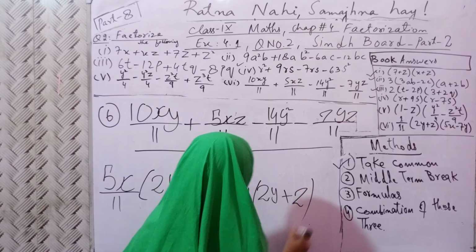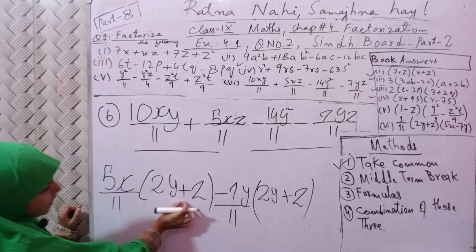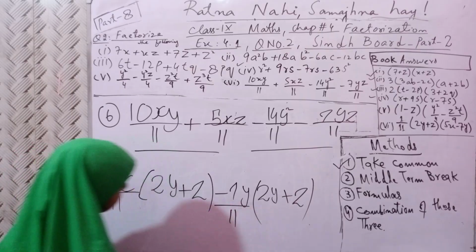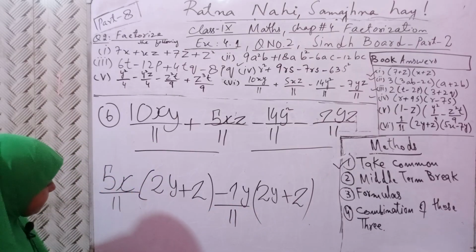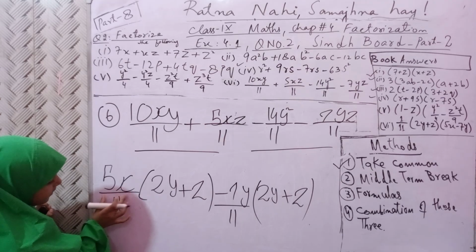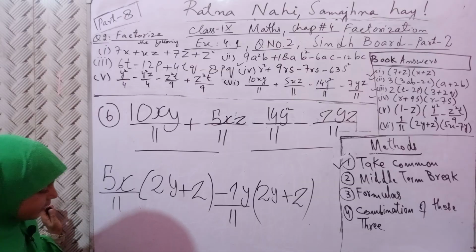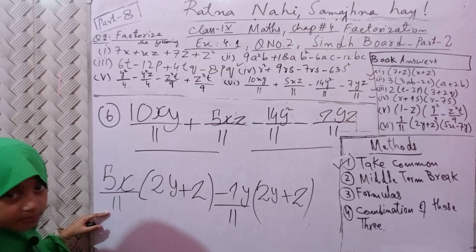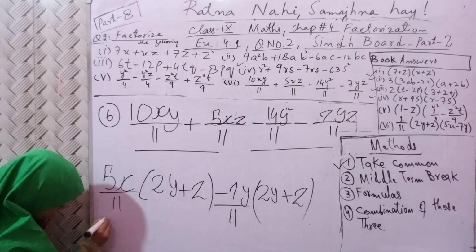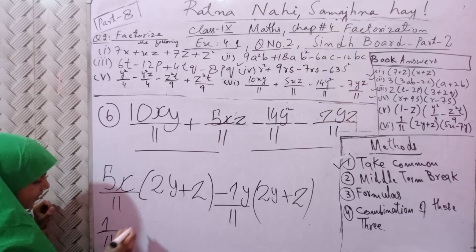z is remaining. Now let's see whether the whole brackets are the same or not. 2y plus z, 2y plus z. The whole brackets are the same. First of all, let's see if the out is common or not. The numerators are not the same, but the denominators are the same. When the denominators are the same, we can take 1 upon 11.